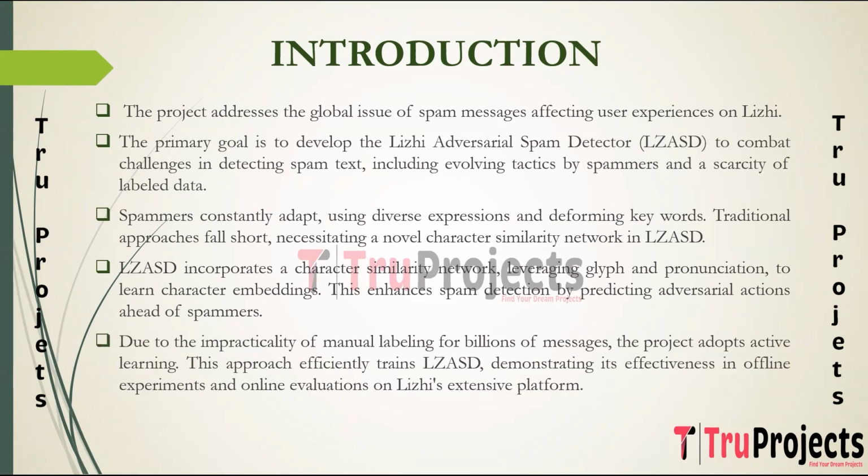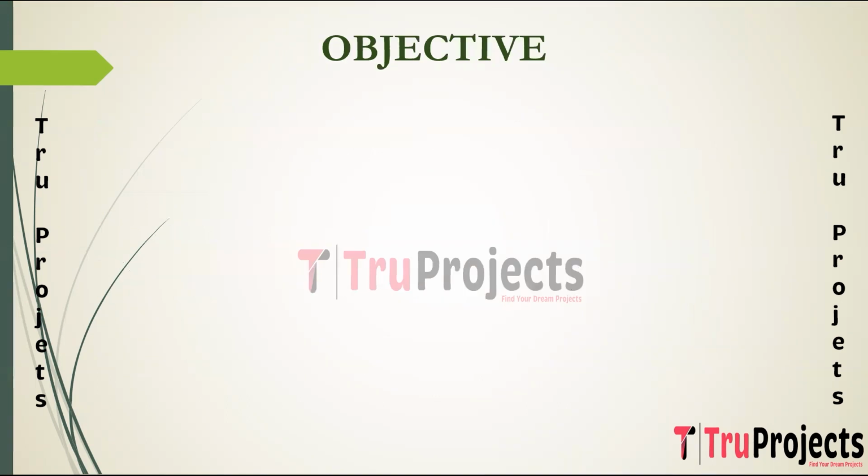Recognizing the impracticality of manually labeling billions of messages and the inefficiency of sampling messages for labeling due to the sparse occurrence of spam, the project adopts active learning. This approach efficiently trains the LZASD model, providing a solution to the lack of labeled data and enabling the detection of spam messages on Lizzy's vast platform. The effectiveness of the proposed model is demonstrated through offline experiments and online evaluations.